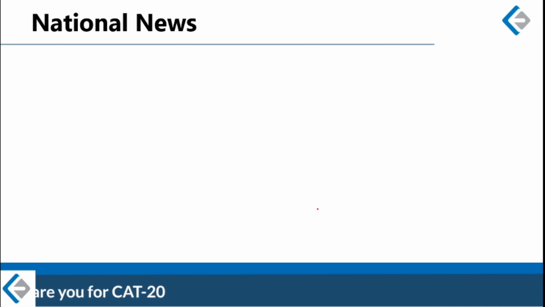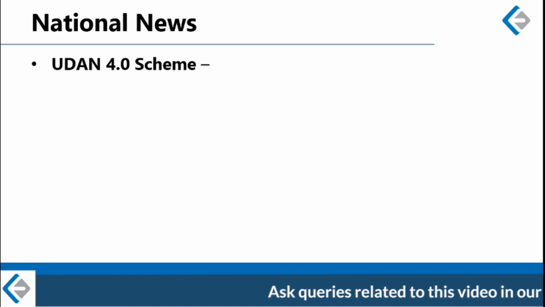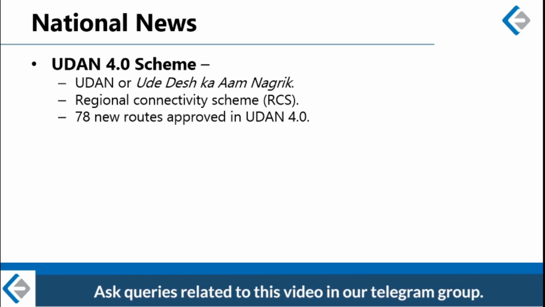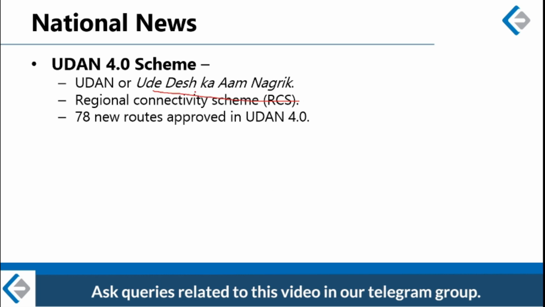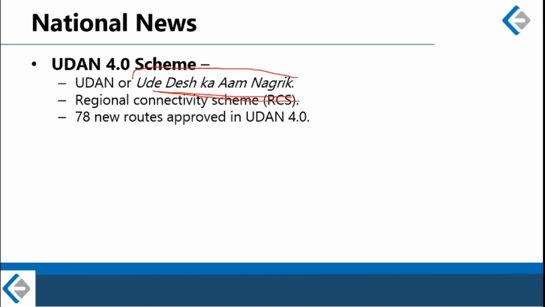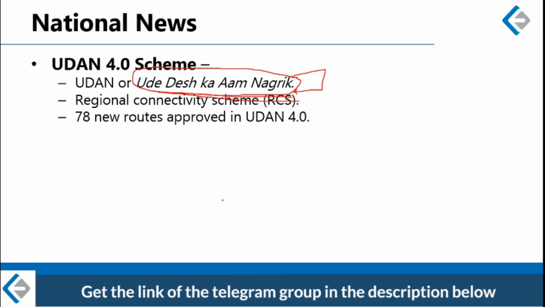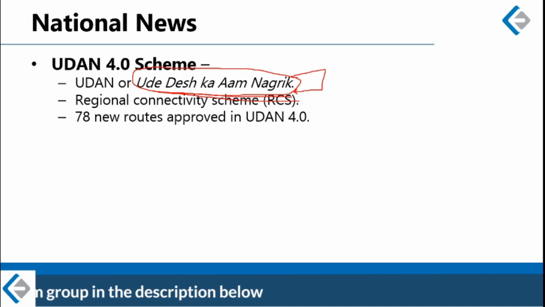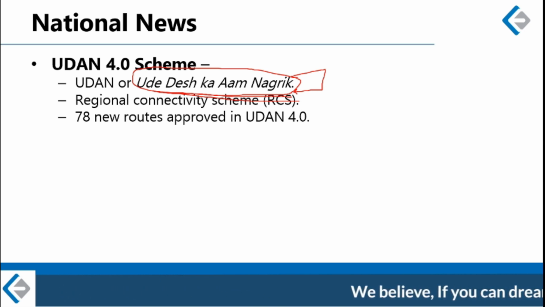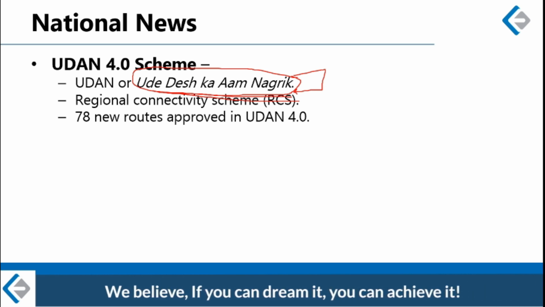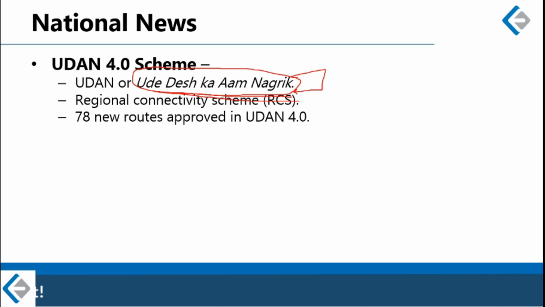Another very positive government scheme is UDAN. UDAN is a short form for उड़े देश का आम नागरिक. So from the name you would be able to understand that this is a scheme connected to air travel. उड़े देश का आम नागरिक is a regional connectivity scheme launched by the Government of India in 2010 to facilitate air connectivity and to make air travel affordable and feasible for the common public.